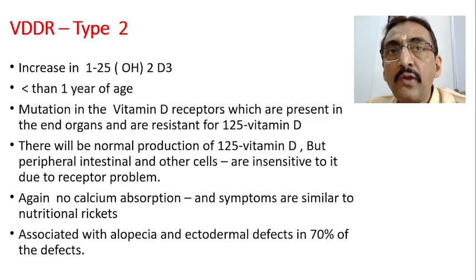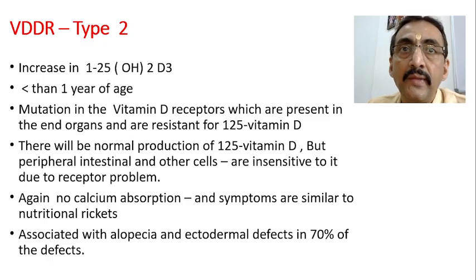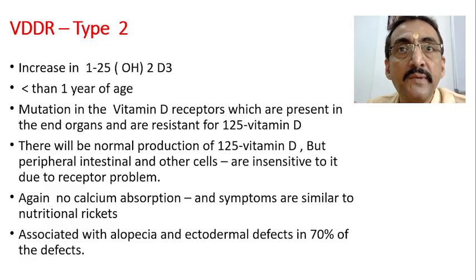Now for the absorption of the calcium, this active form of the vitamin D should go to the intestine, isn't it? And it has to bind with the receptors which are present in the cells of the intestine. Now in VDDR type 2, what happens?